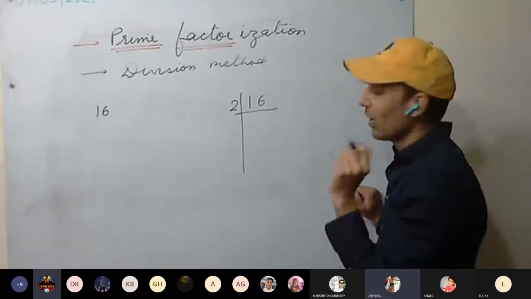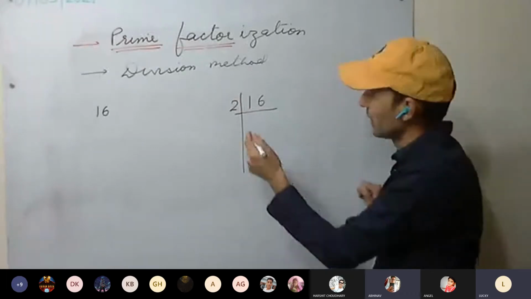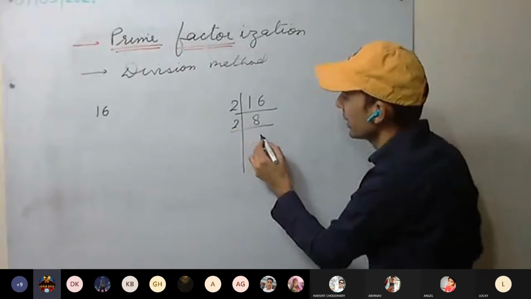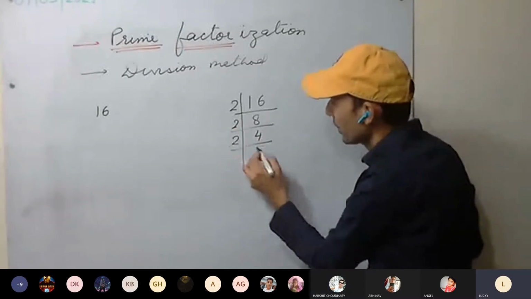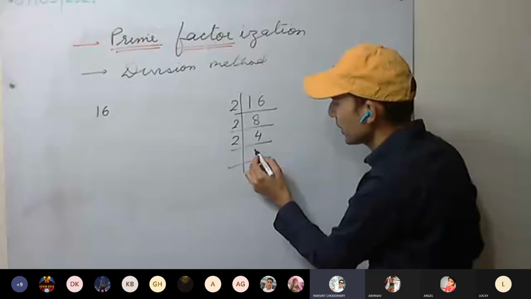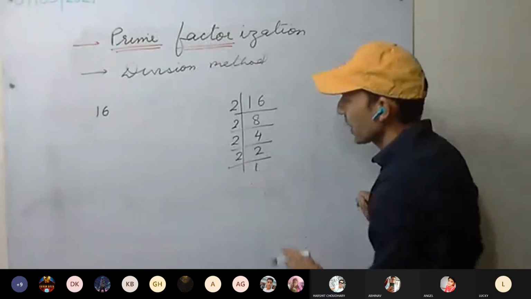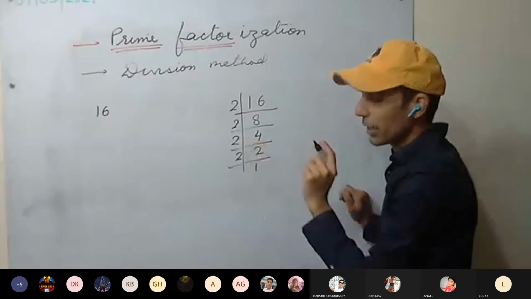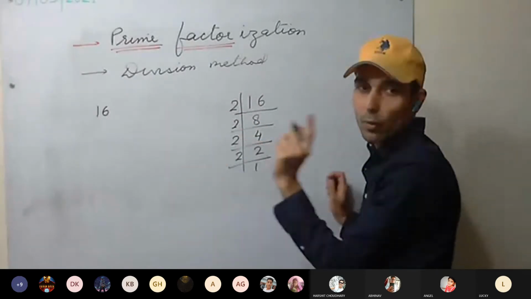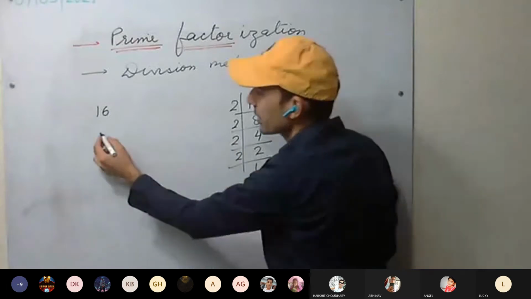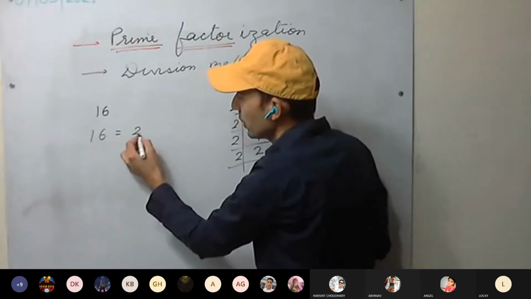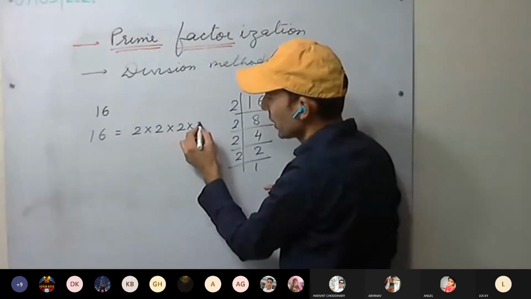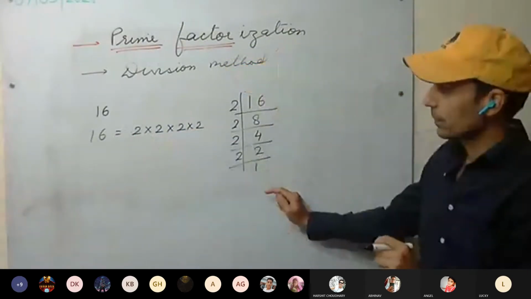Always have patience and solve. Everyone, please mute yourself. So these are the prime factors. Just pay attention to the steps, how I am writing. So 16 equals 2 into 2 into 2 into 2. This is clear.